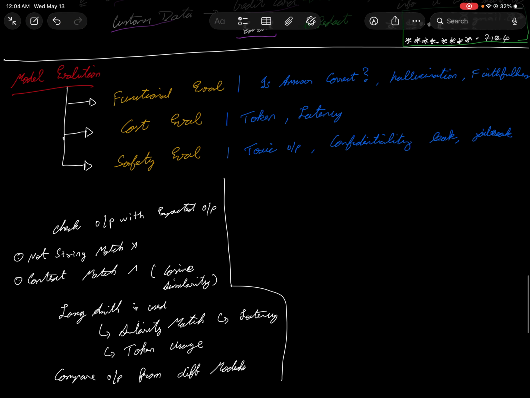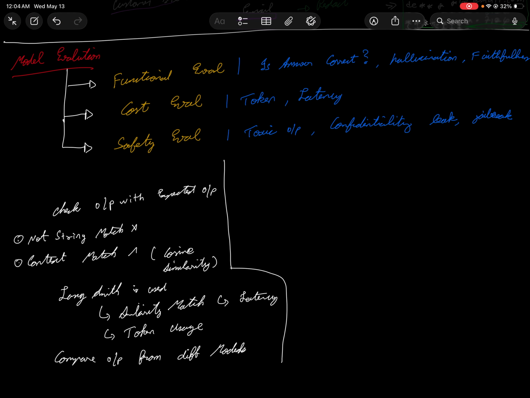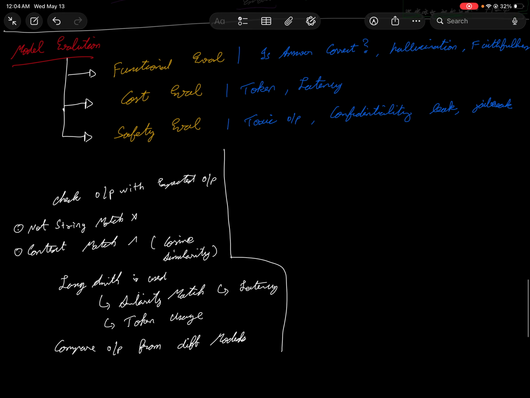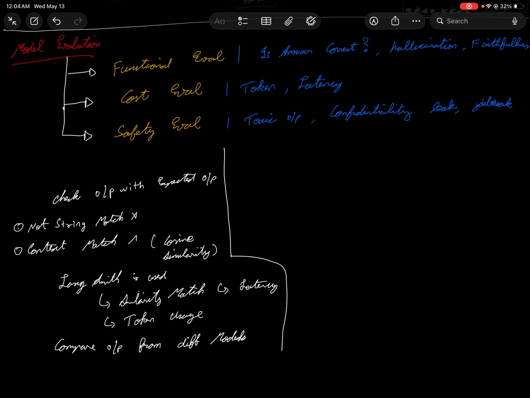Next is, how do you evaluate a model? So you're done with everything, you secured it and you did all those things. Now if someone asks you how good is the model, how would you answer them? That's where evaluation comes in. Okay, so what is evaluation? There are three types of evaluation. We have functional evaluation, cost, and safety.